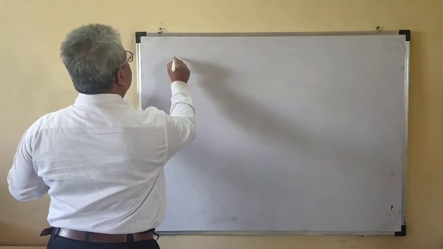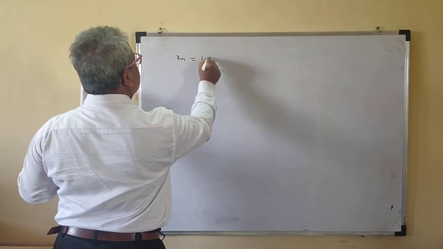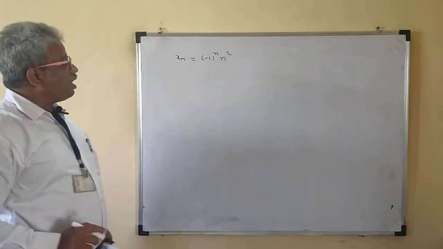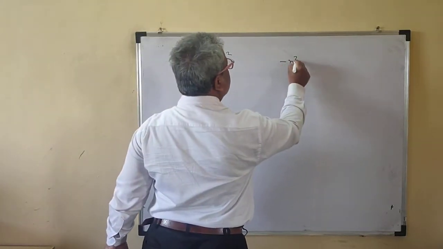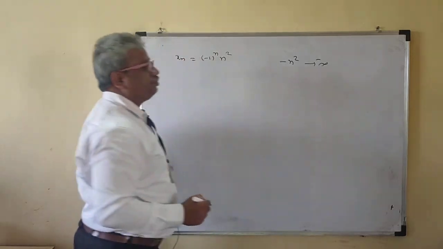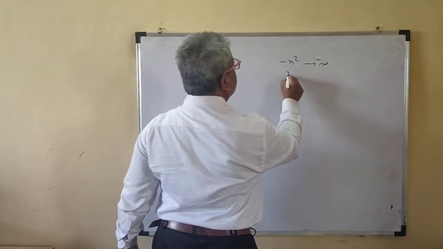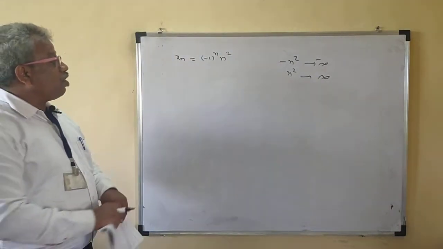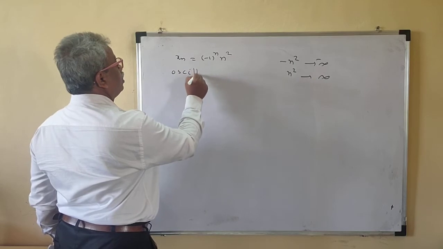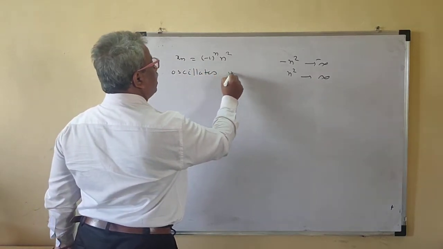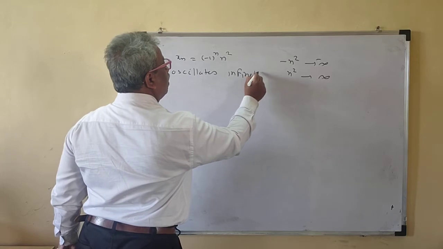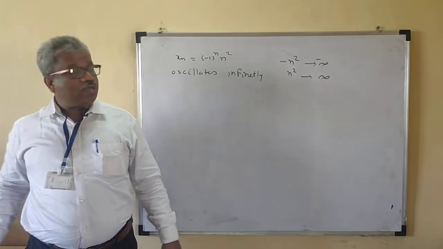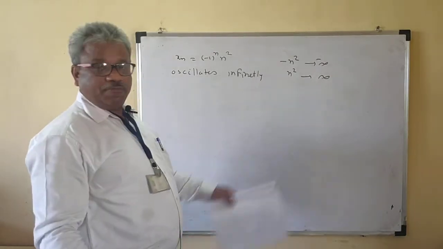Now, suppose this xn is a sequence, minus 1 raised to n square. What happens? If n is odd, then this is minus n square, which tends to minus infinity. And if n is even, n square is positive, then this tends to plus infinity. That means this oscillates infinitely, because for even it tends to plus infinity and for odd minus infinity.